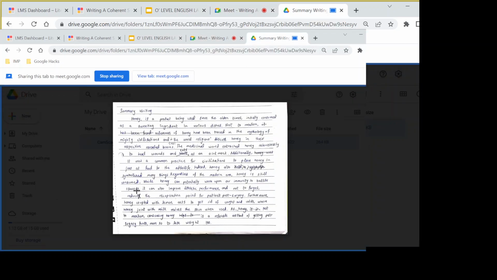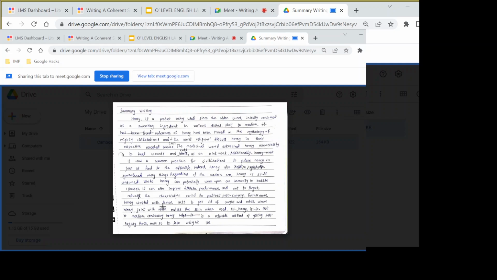If you notice, this particular paragraph, this entire sentence, is quite fluent. He includes three points here: improving immunity to battle illnesses, improving athletic performance, and reducing the recuperation period for patients after surgery or post surgery. There shouldn't be any hint in the minds of the examiners that the child has copied phrases or text from the passage. Notice that the child has used synonyms and paraphrasing techniques very carefully.